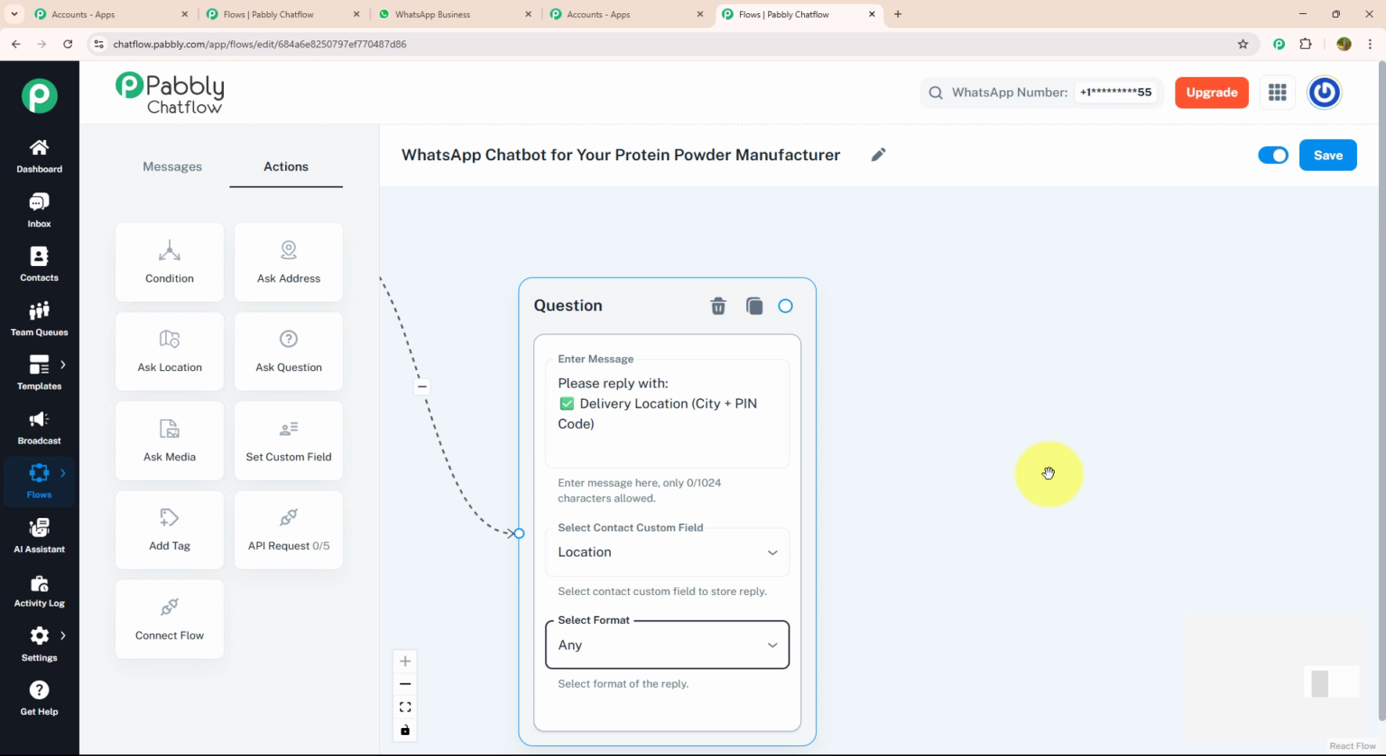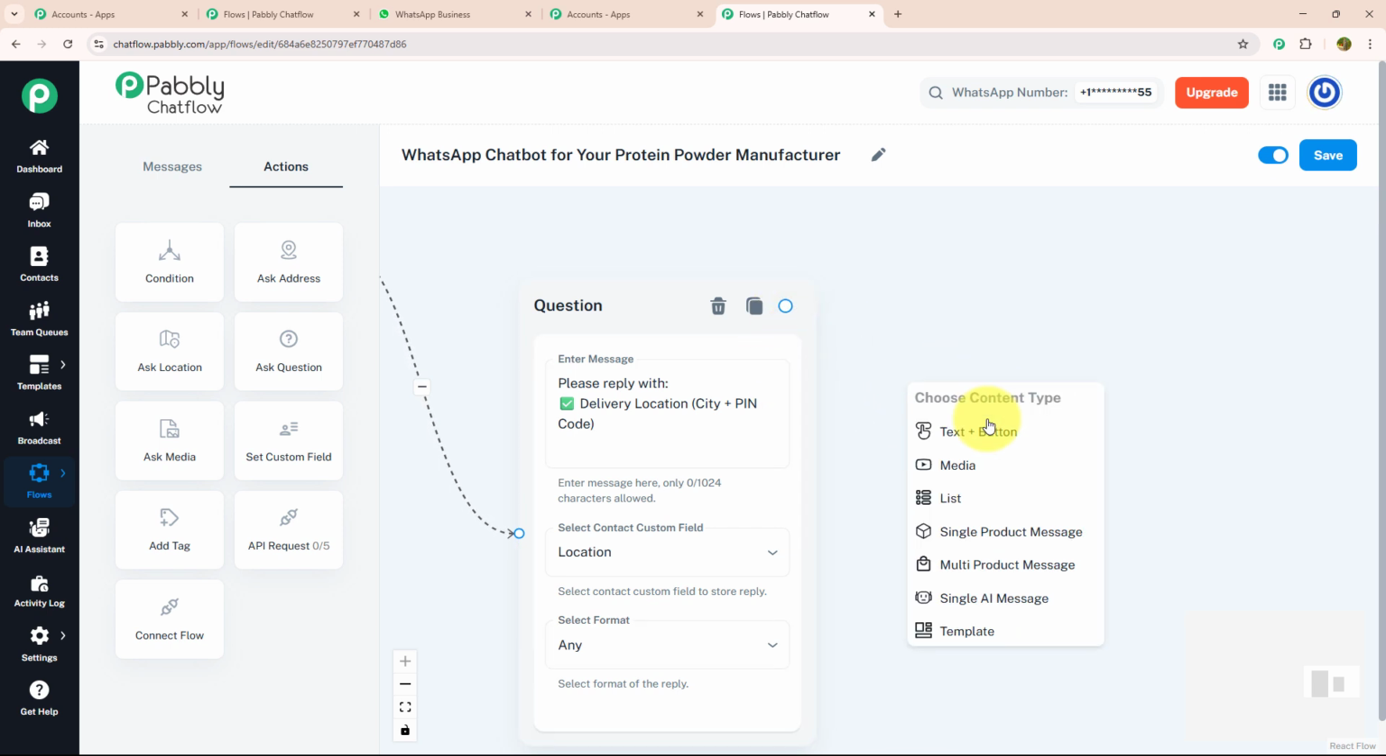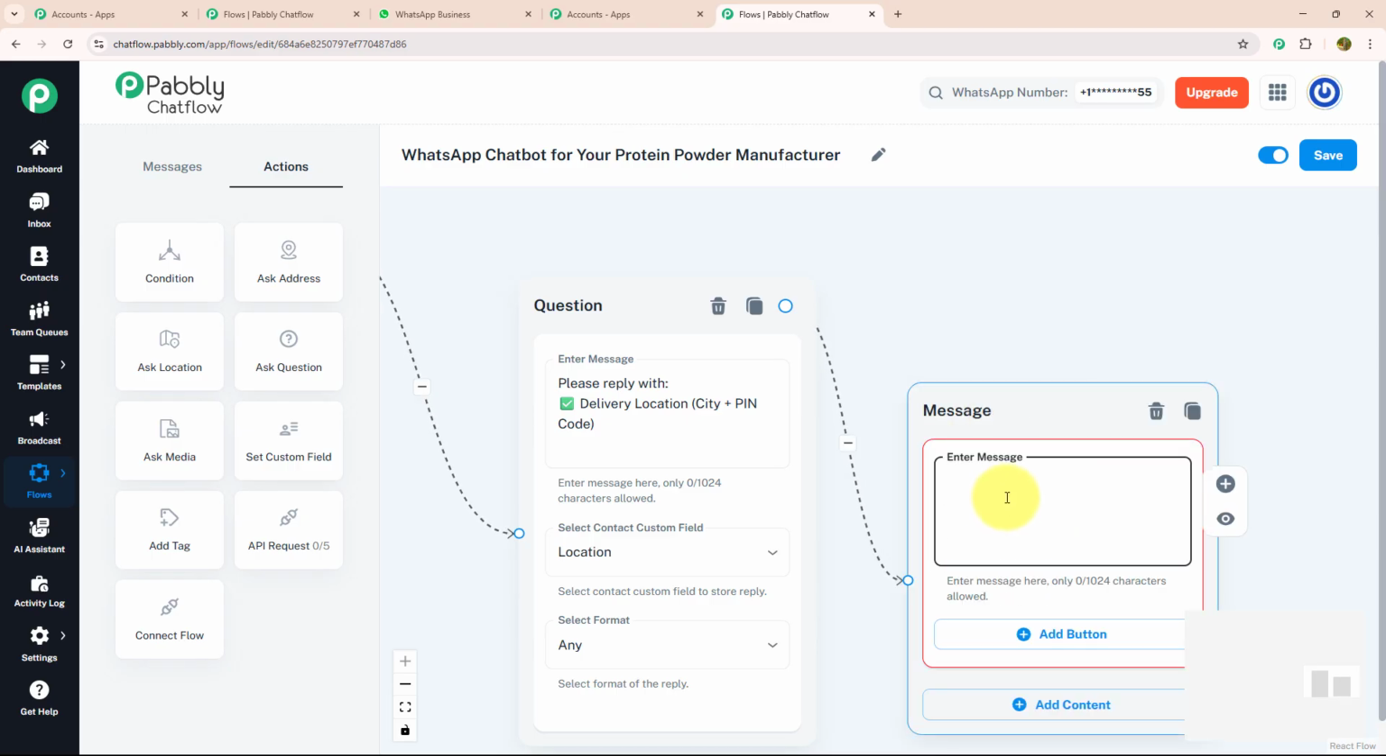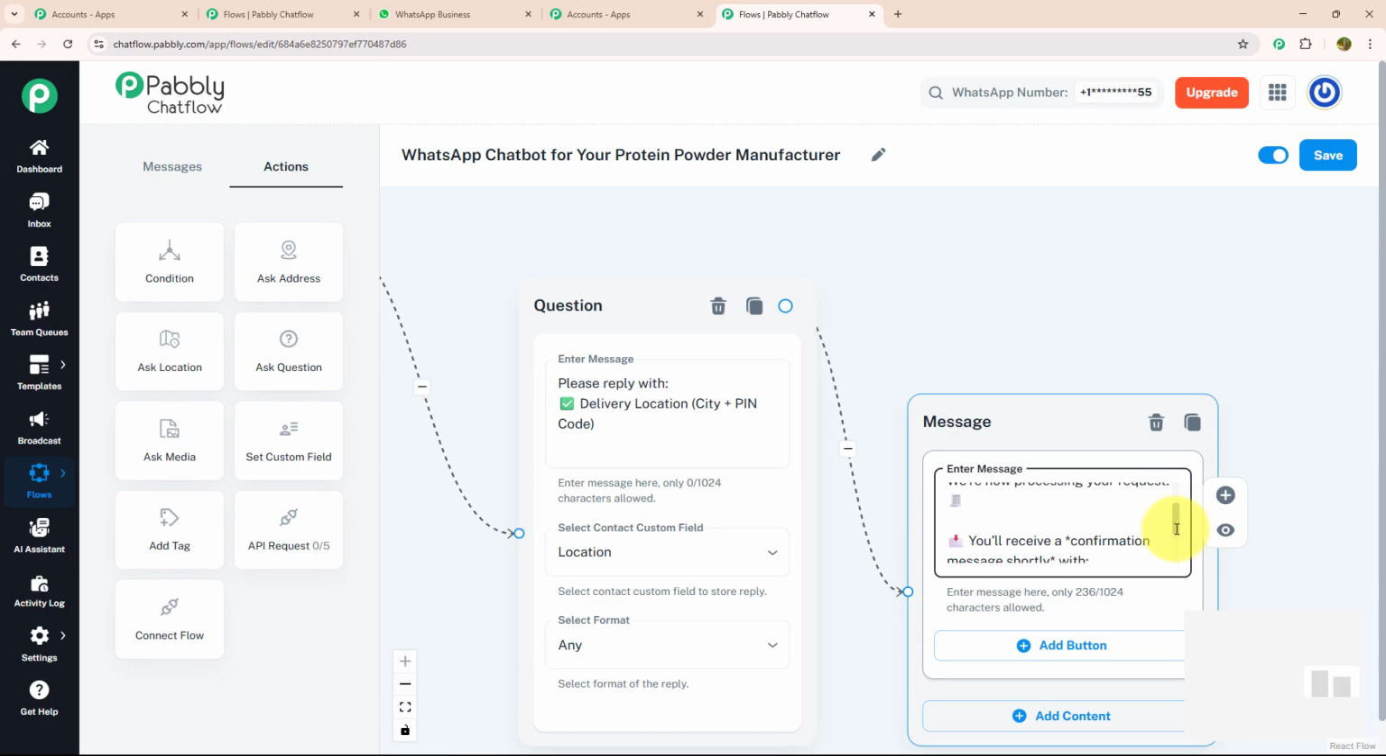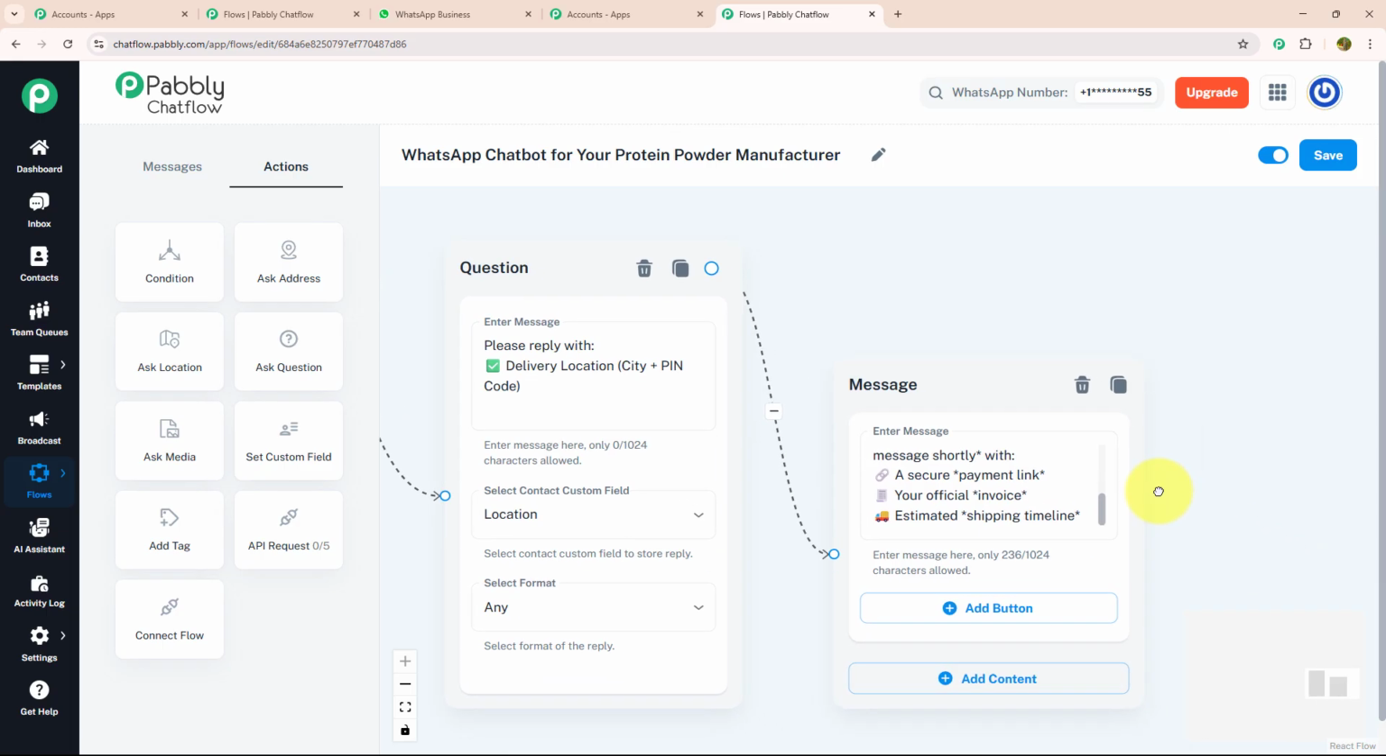Now, after knowing every single detail of my customer, I'm going to send them a confirmation message. For that, I'm going to drag and drop, select the text button and enter my message like this, which says, thank you for sharing your order details. We are now processing your request. You will receive a confirmation message shortly with a secure payment link, your official invoice, and estimated shipping timeline.